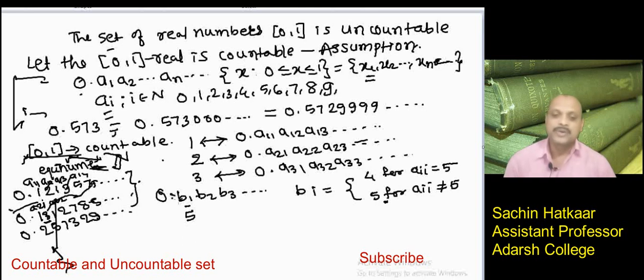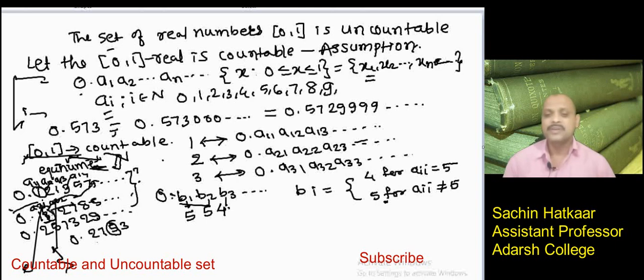Okay, suppose here we take a 5, here suppose 0.275, now like this. When we get a11 equal to 5, then replace it by 4, like this. Therefore we get a 4 for b3, b1, b2, b3. So from this expression, when we change at least one digit, then the number will be different. When we replace this 1 by some number, we get a different number. When we replace this 3 by another number, we get a different number, and hence in this manner we have